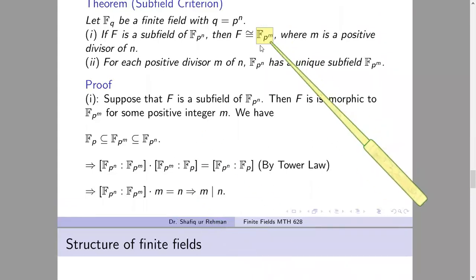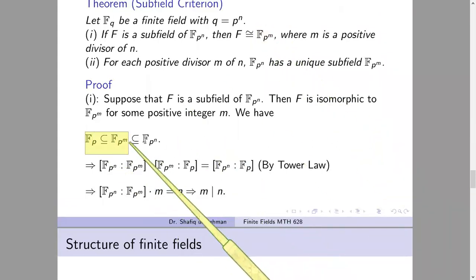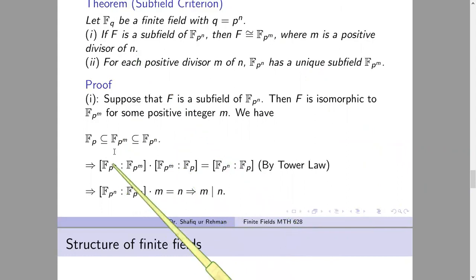Suppose that this is F, this is a subfield here. In this way we get that Fp is contained in every Fp power n. So we have this tower, and we get the result.